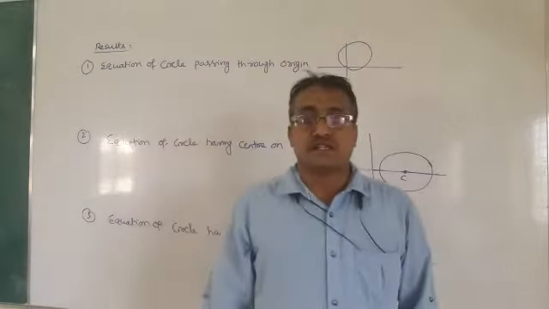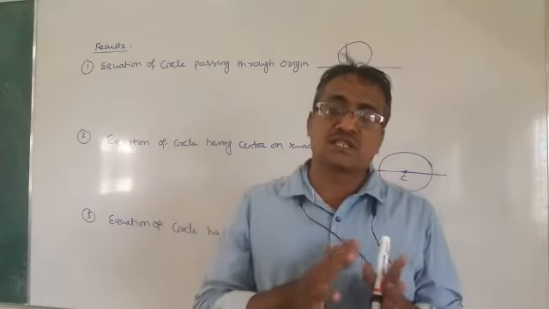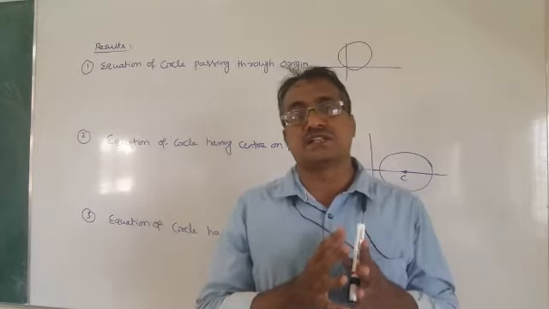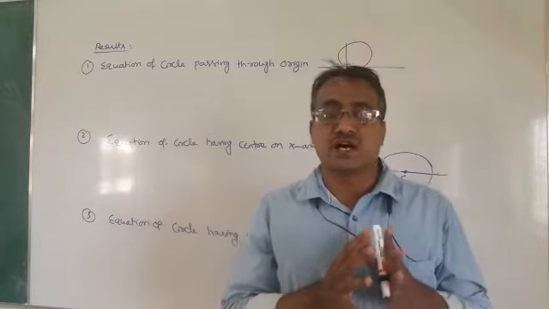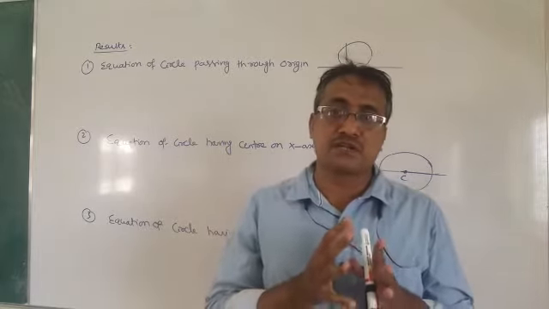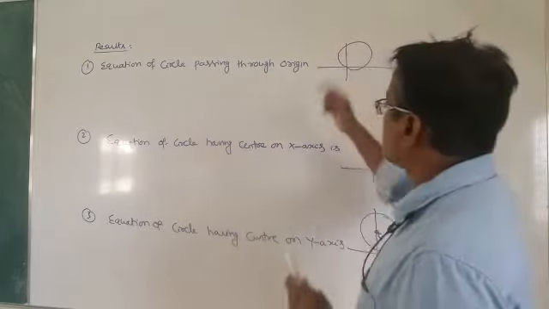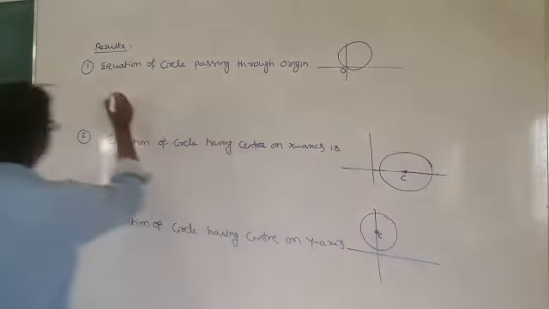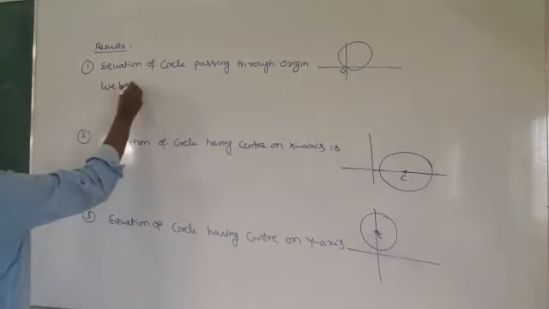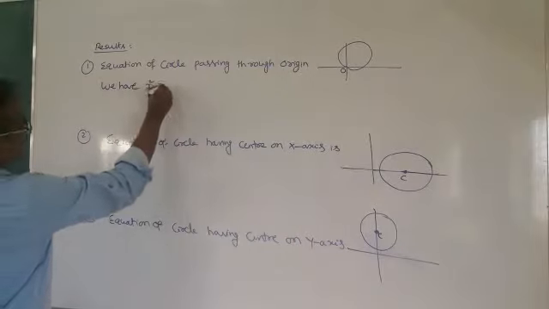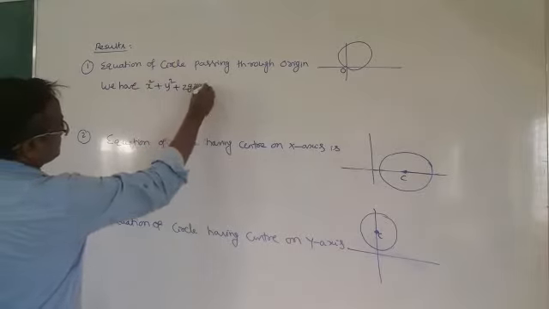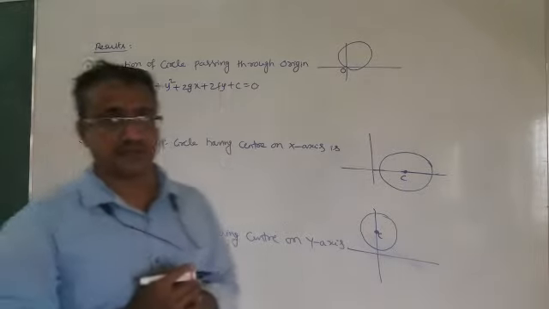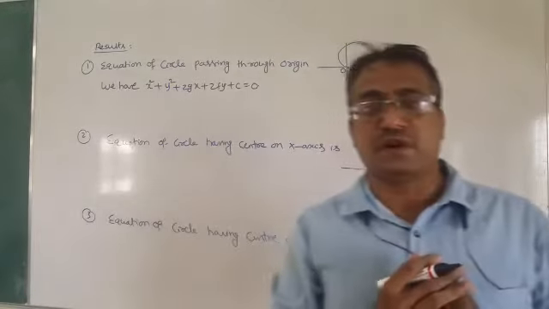Now some important results. Let us think about the circle passing through the origin. Now it is passing through the origin. Now we have x square plus y square plus 2gx plus 2fy plus c is equal to 0. This is the general form of the circle.